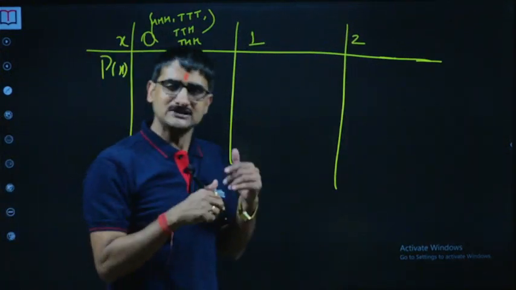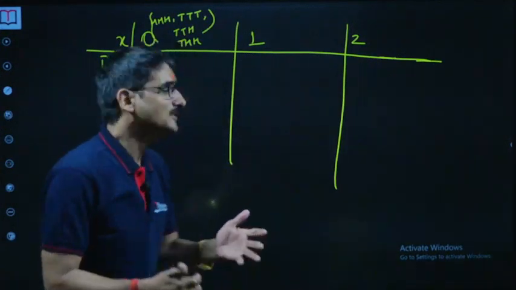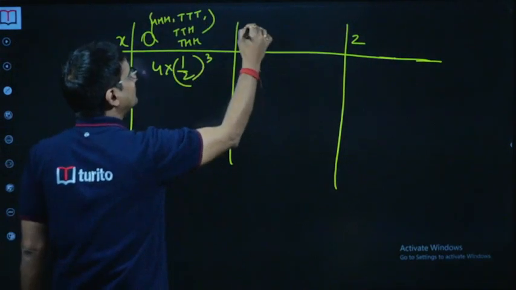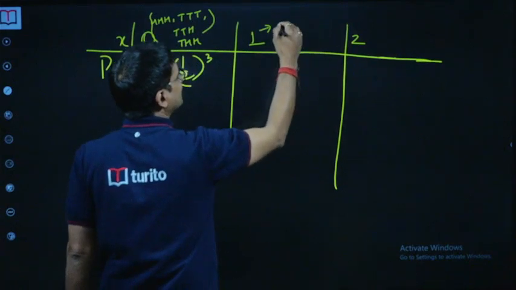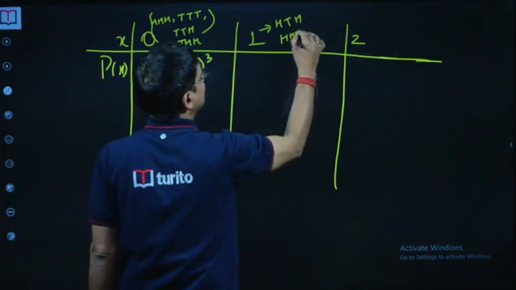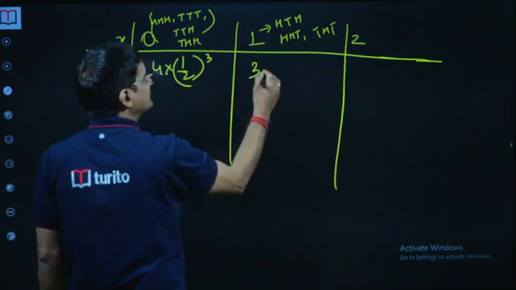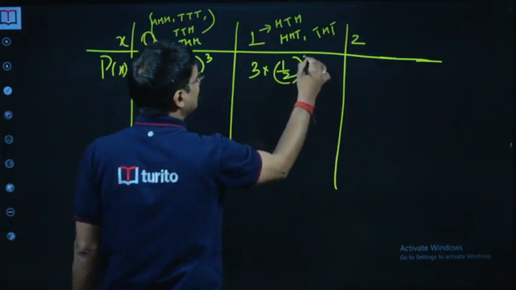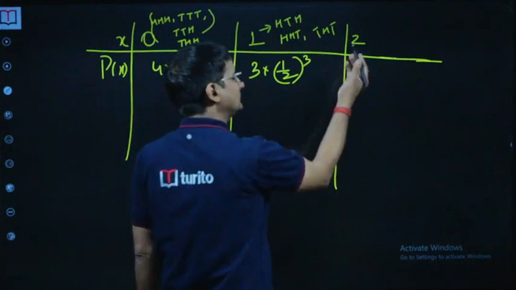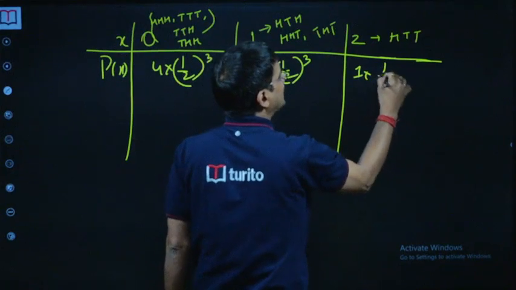Every time, whether it's HHH or any other, the probability of occurrence is half into half into half, that is 1 by 2 whole cube. There are 4 such possibilities, so 4 times half cube. For 1, we have already seen the cases: HTH, HHT, or maybe THT. So 3 possibilities here, and again for every case the probability is half cube, isn't that so? Whether it's head or tail, the probability of occurrence is half. And for 2, the only possibility is HTT, so it's 1 into half cube.